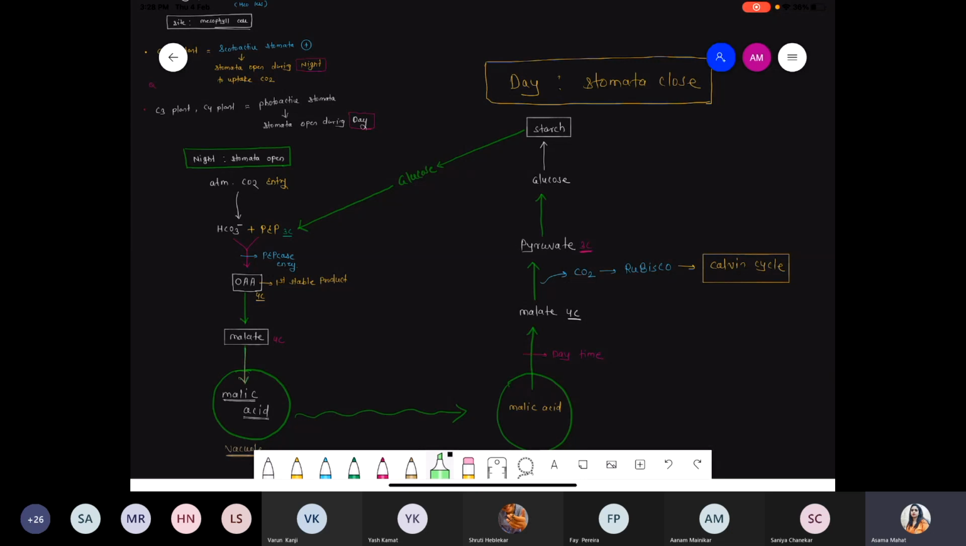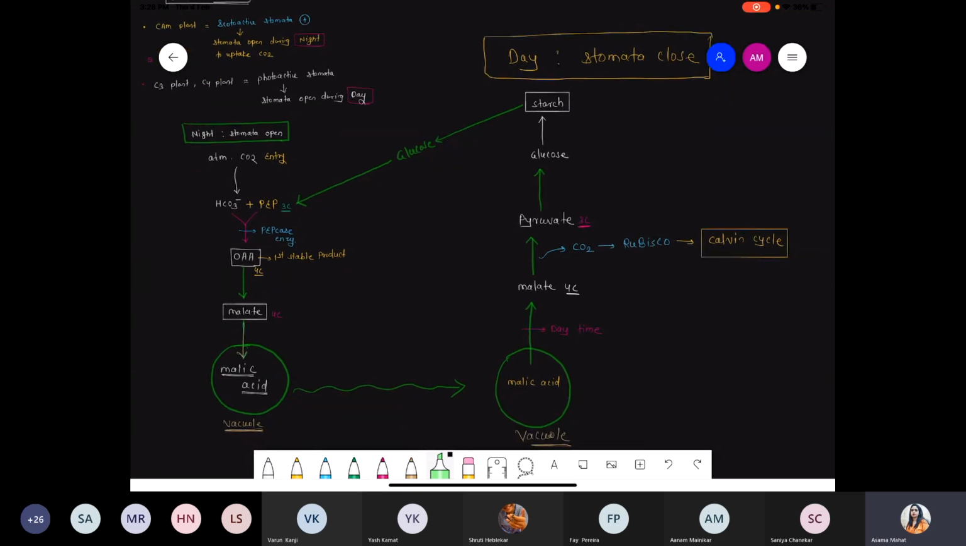What will happen in the daytime? In the daytime the stomata are closed, but you know very well that during the daytime the carbon fixation process will occur. So now what happened during the daytime: whatever malic acid was stored inside the vacuole came out. Again that malic acid is converted into malate, and malate is converted into pyruvate. During this conversion, one carbon dioxide will be released, and now that carbon dioxide is picked up by the Rubisco enzyme, because Rubisco enzyme is present in mesophyll cells. And once Rubisco is activated, ultimately the Calvin cycle will run. That pyruvate is converted into glucose, that is the reverse of glycolysis.